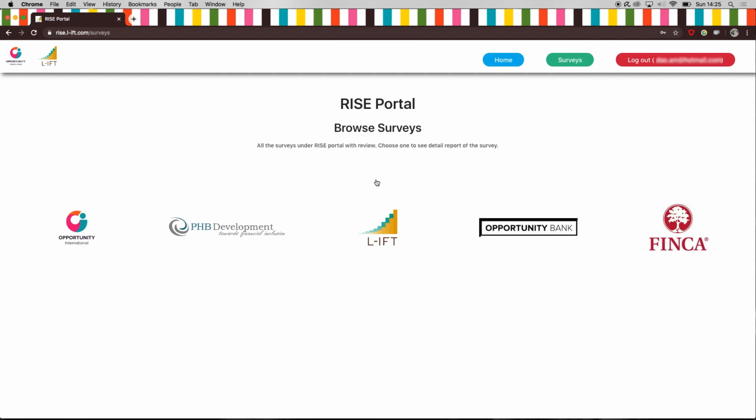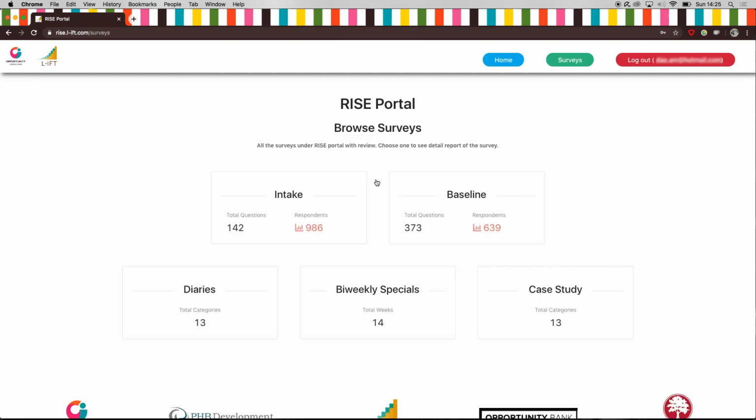Once you're logged in, you'll have direct access to the 5 different types of survey available. The most important and extended source of information is what you'll find in diaries, which are based on bi-weekly repeated interviews. The intake and baseline interviews took place before the diaries, first to select the respondents who are going to take part in the research, and then to find out about the situation before the project started.